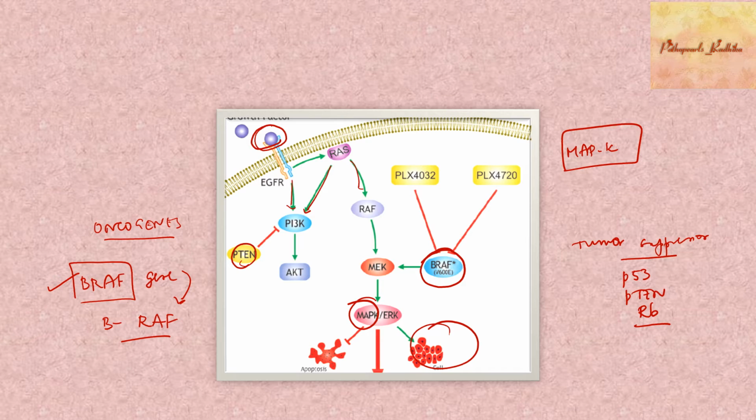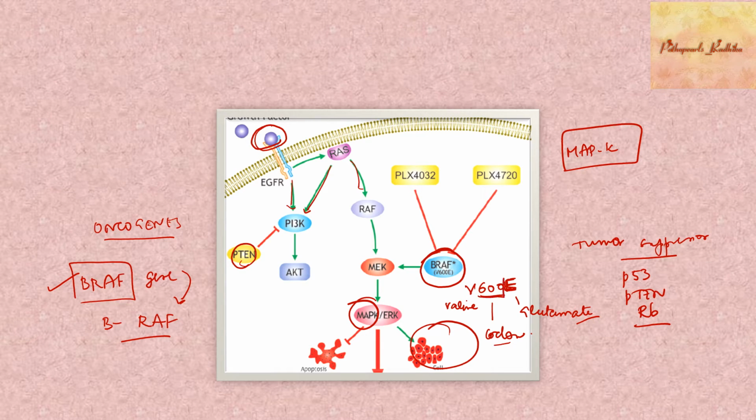So what is this BRAF mutation? What's the mutation which is commonly seen? We have the BRAF V600E mutation. What is that V, E and 600? V is valine, E is glutamate. Amino acids are represented by certain alphabets, and 600 is the codon number where this mutation takes place.